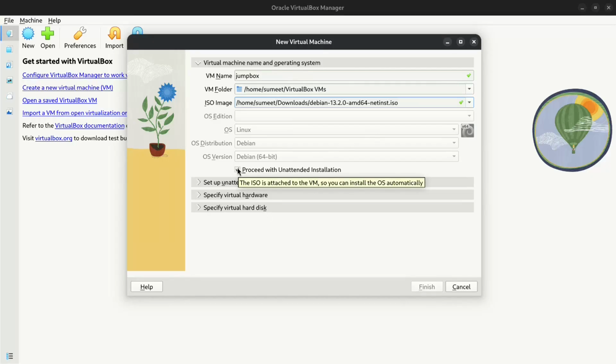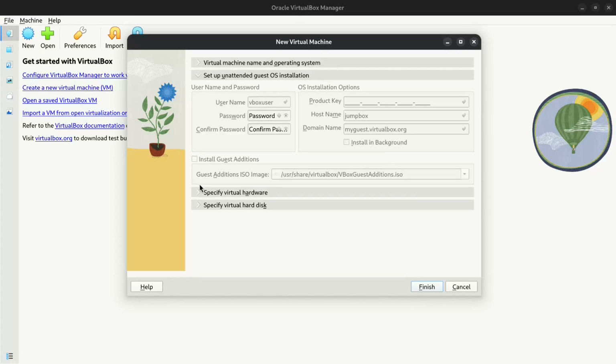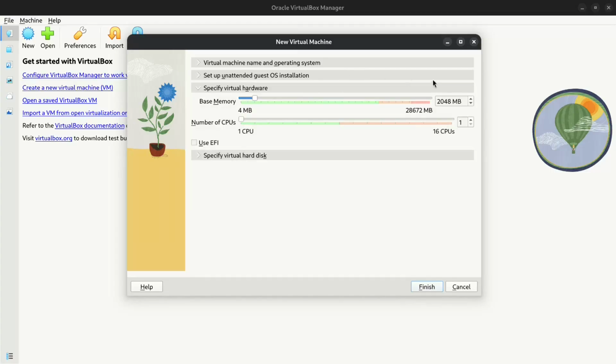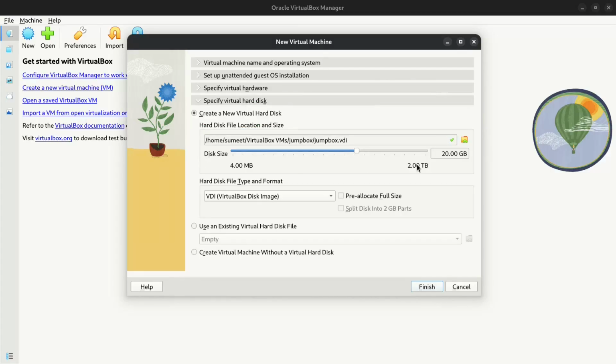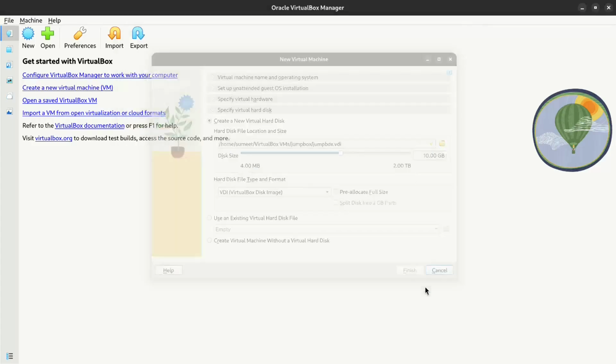We want to go through the installation, so that's why I uncheck this option. Next, the memory we want is 512 megabytes and hard disk space is 10 gigabytes. Click on Finish.